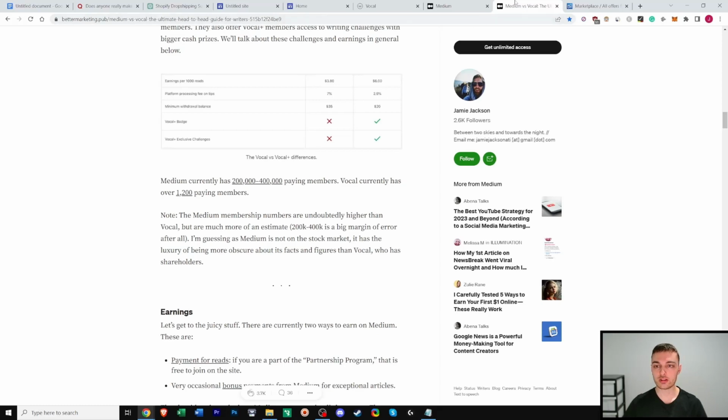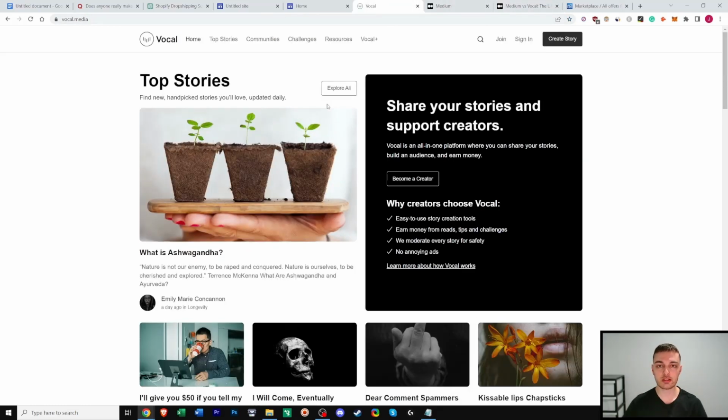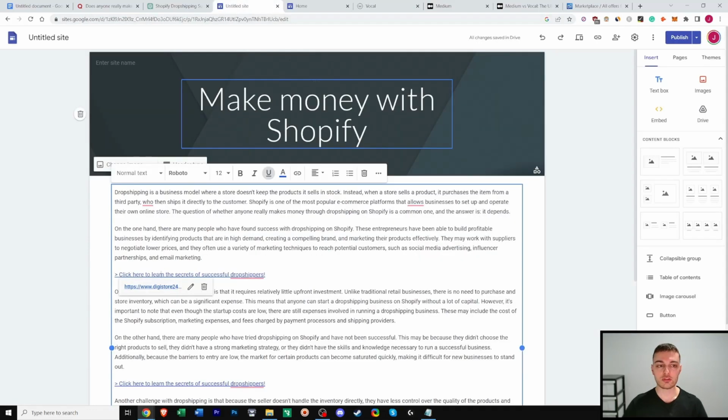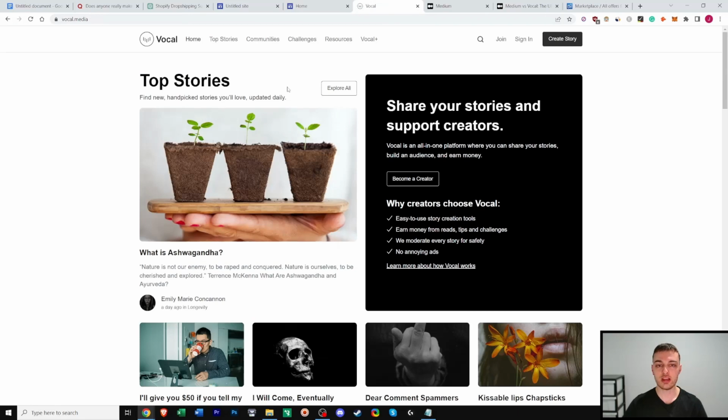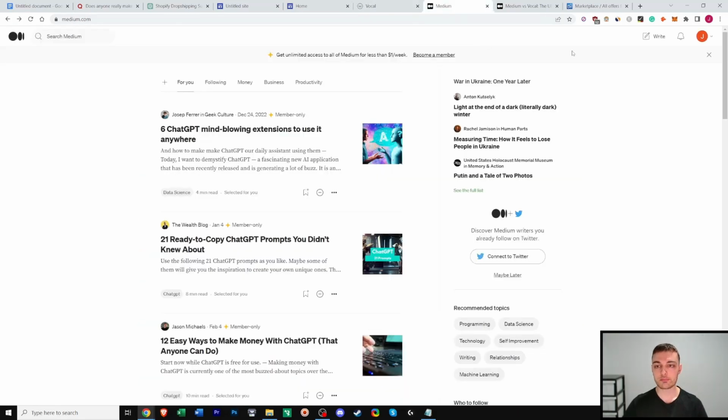Also, don't post your article on both websites. So don't go posting your article on Medium and then also posting the exact same article on Vocal. Vocal has some rule against doing that. For example, even with Google Sites, you can't copy and paste this exact same article that was just published and then post it on here. Probably some copyright thing.